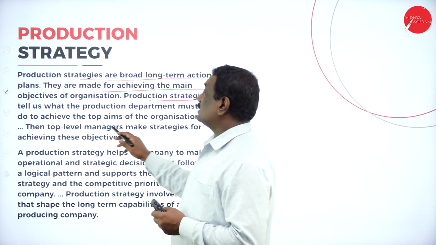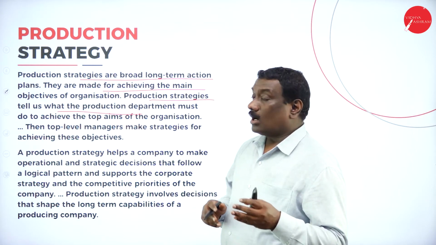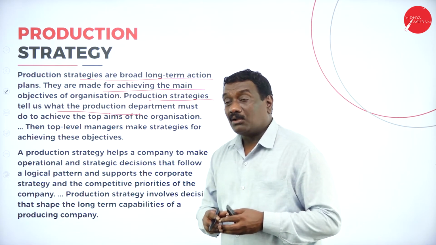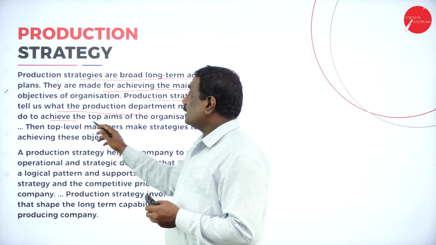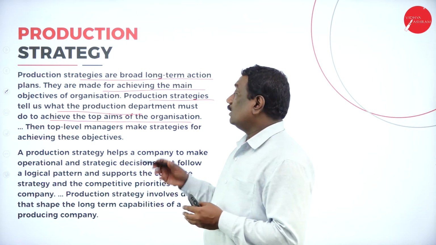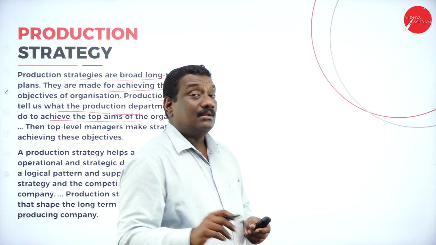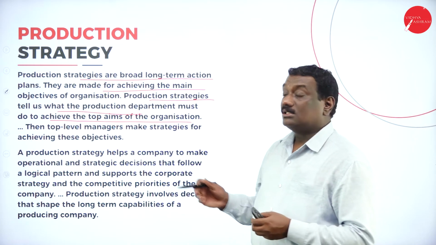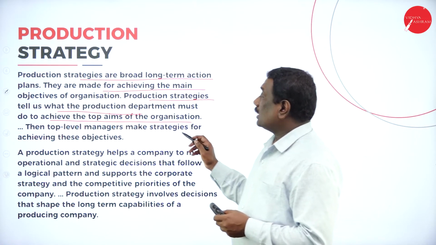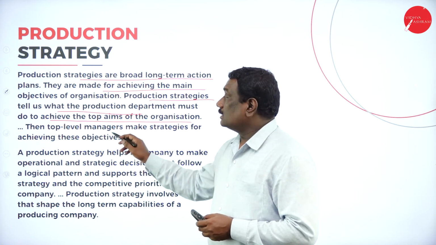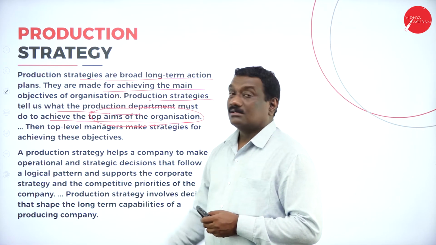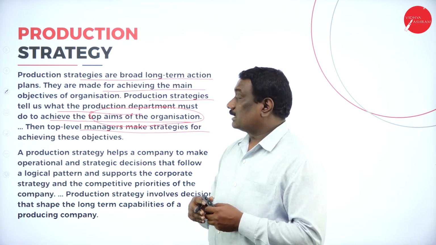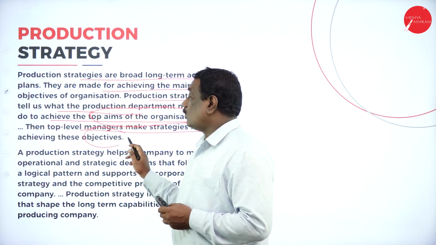Now, these production strategies tell us what the production department is and what it must do in order to achieve the aims of the organization. So this production strategy will tell us what the production department must achieve, that is the top aims of the organization. Here the top level management will be making these strategies in order to achieve the objectives of the organization.